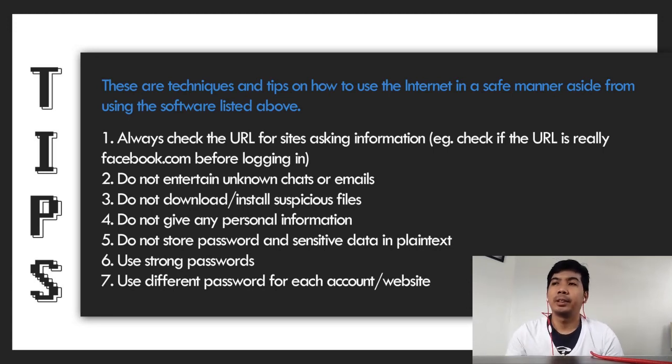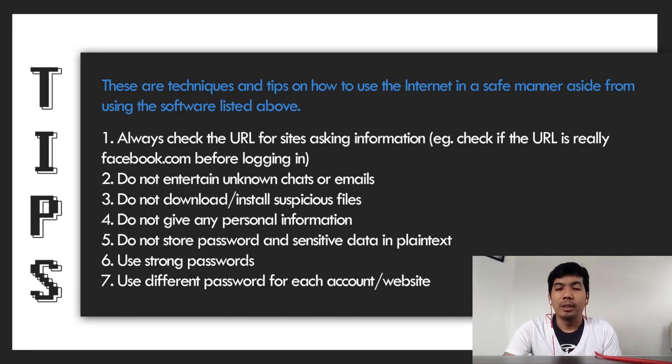When you see unfamiliar chats or emails, as much as possible, do not open them. Number three, do not download or install suspicious files because they might be carrying harmful files or viruses that might infect your computer. Number four, do not give any personal information. As much as possible, keep your personal information private. Give it only to authorized persons.